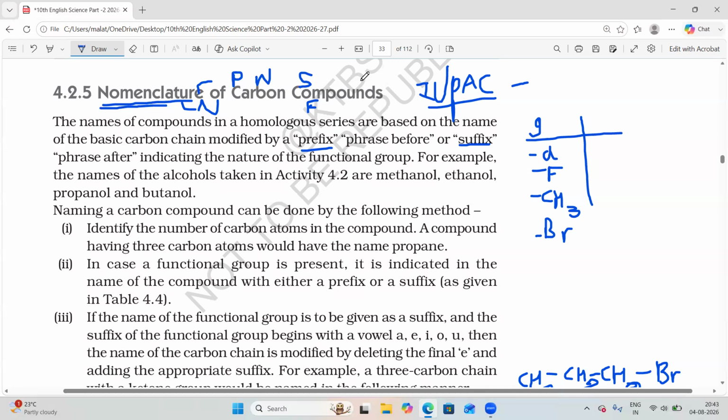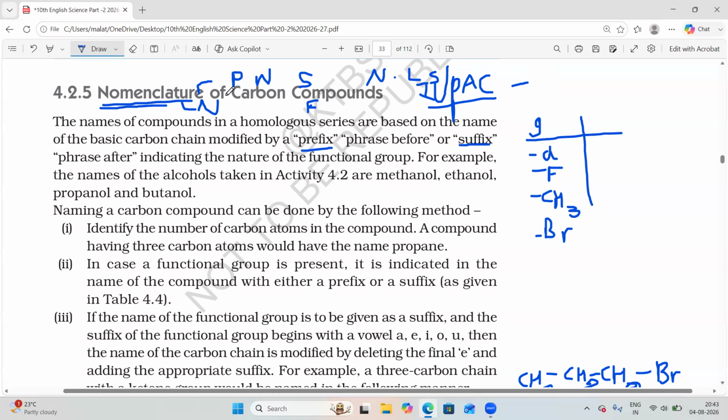How will our names be? We can take one example, our initials. Take N, L, Sai. N is the first name, L is the middle name, and Sai is the last name. Like that, in organic compounds also the name includes three names: first name, middle name and last name. The first name we call the prefix, the middle name the word root, and the last name the suffix.